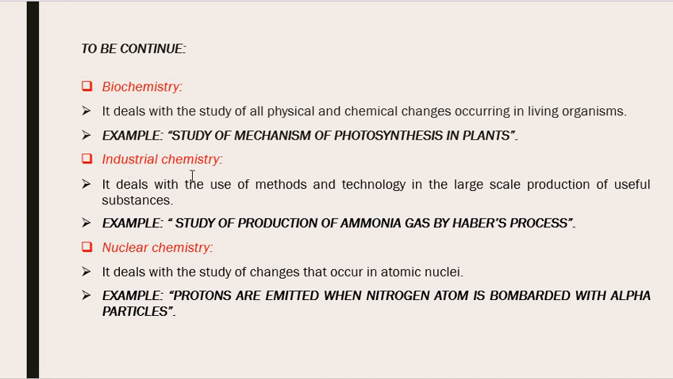Next is industrial chemistry. It deals with the use of methods and technologies in large scale production. For example, the study of production of ammonia gas by Haber's process. Now, ammonia is a gas which is produced from other chemicals, and in industries, the process which is used to produce this chemical is known as Haber's process. Haber was the name of a scientist and this process was discovered by him. That's why it was given this name, Haber's process.